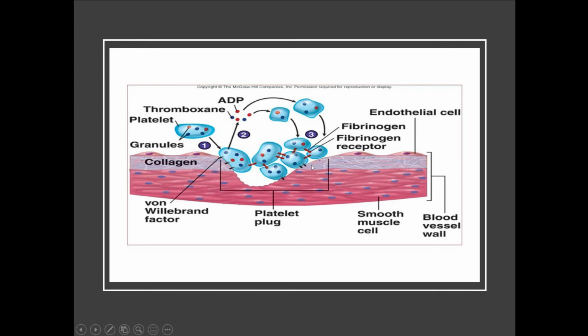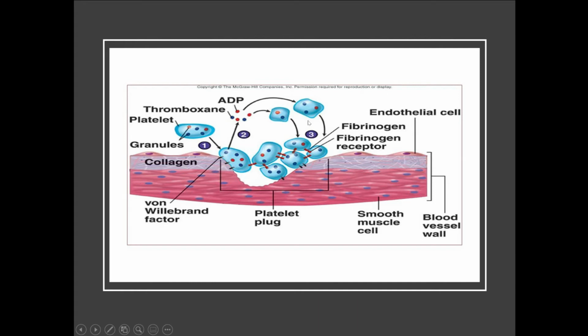These are now attached to the collagen. The nearby platelets are passing in the blood vessel. You see this is a blood vessel, and there are lots of platelets over there. But initially these platelets are not attaching to the endothelial cells because there is no damage. But once there is damage, these platelets are attracted towards the collagen as well as to the von Willebrand factor. As a result, you see there is adherence, there is collection, there is attachment of the platelets over here, so that they will stop the blood.